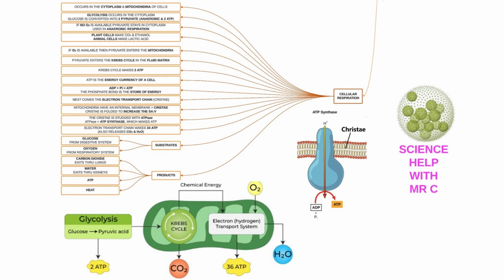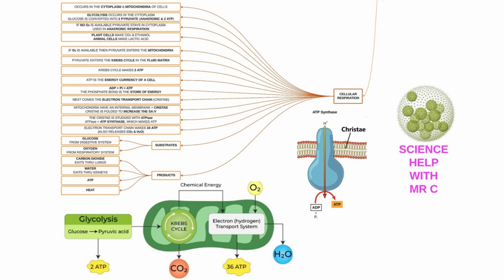The electron transport chain makes 34 ATP and also releases carbon dioxide and water. On the whole, the substrates for cellular respiration are glucose from the digestive system, oxygen from the respiratory system that then travels through the cardiovascular system, and the products are carbon dioxide that exits through the respiratory system, water that exits through the kidneys, lots of ATP in the presence of oxygen, and heat that heats our body.